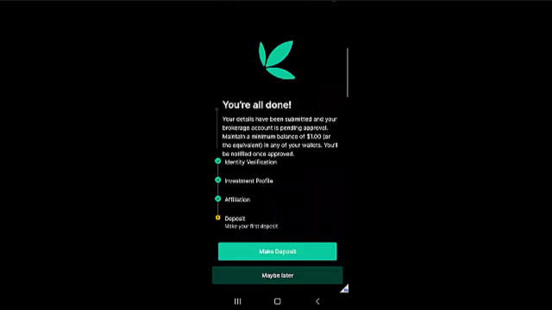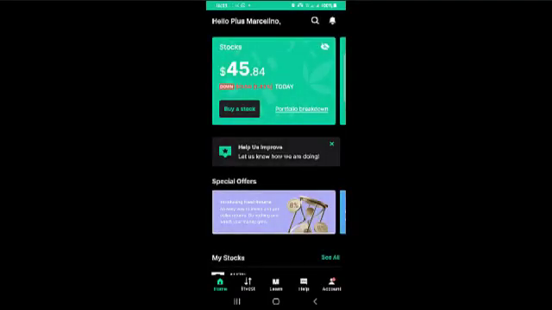Now we can go ahead and make a deposit. Okay. Make a deposit and you begin your investment plan. So we already know how to make a deposit, so we won't be going through that route anymore. What we clicked on the other end was simply maybe later, because we're not ready to make any deposits.